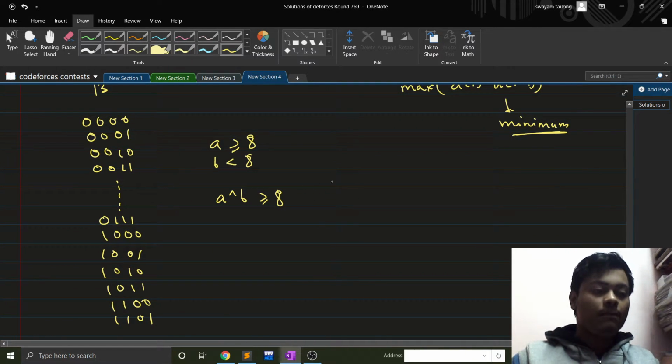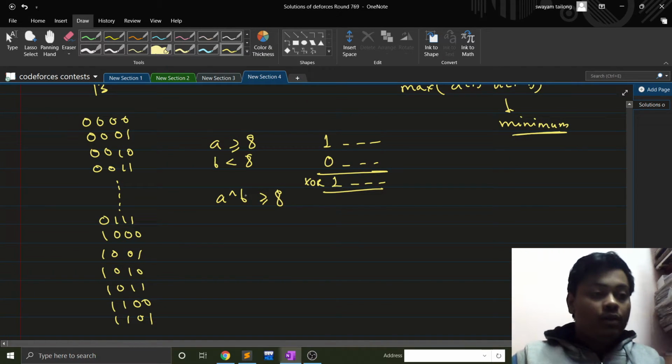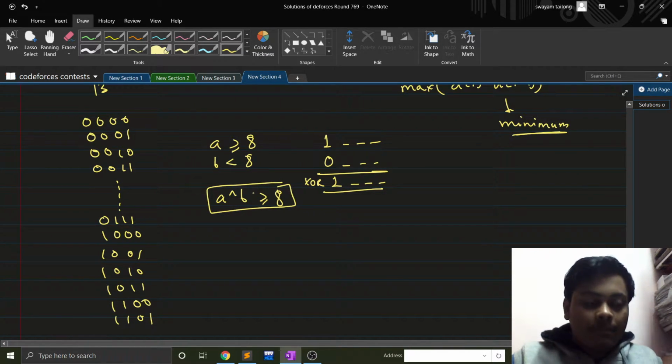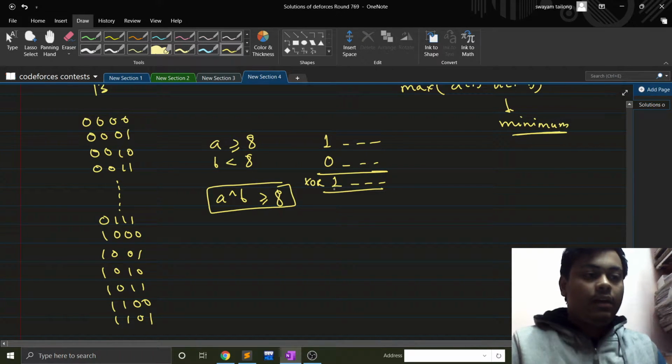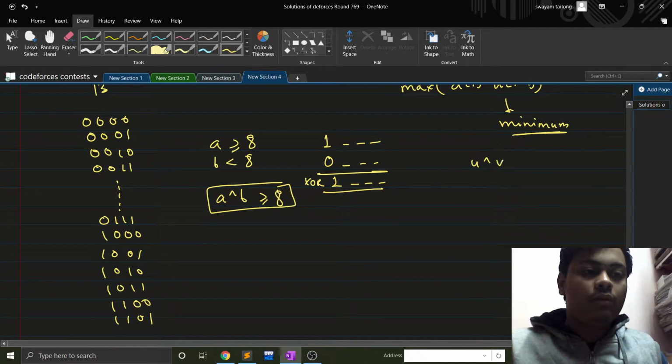Fine. So for example, A will become like 1 and then some numbers, the binary representation of A, and the binary representation of B will be something like this. So their XOR will always be like this. Fine. So therefore A XOR B will always be greater than or equal to 8. Okay. Now if A XOR B is always greater than or equal to 8, and I have two numbers like U XOR V. If U and V both are less than 8, then U XOR V will always be